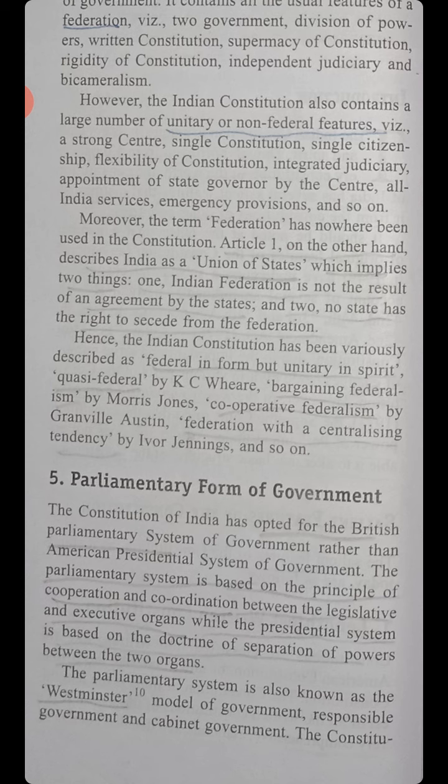Parliamentary form of government. Fifth point. The Constitution of India has opted for the British parliamentary system of government rather than the American presidential system of government. The parliamentary system is based on the principle of cooperation and coordination between the legislative and executive organs, while the presidential system is based on the doctrine of separation of powers between the two organs. The parliamentary system is also known as the Westminster model of government, responsible government, and cabinet government.